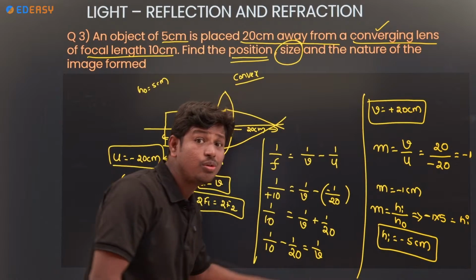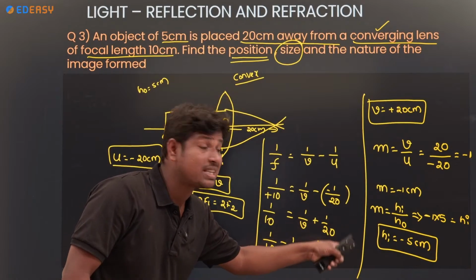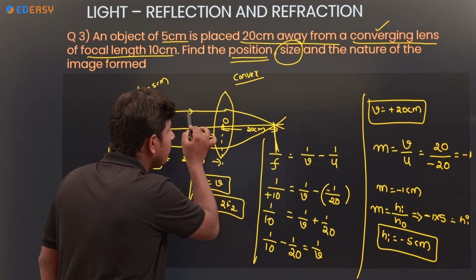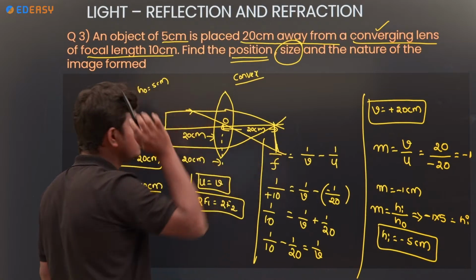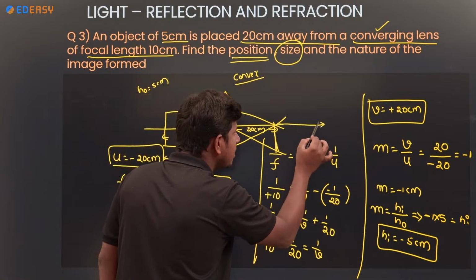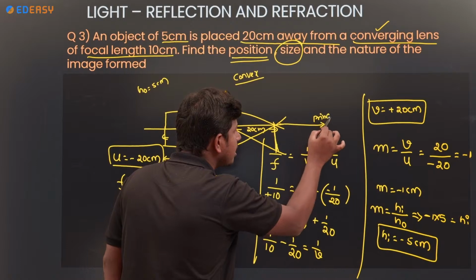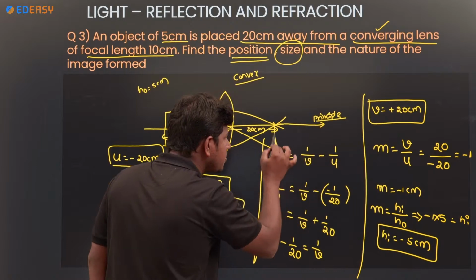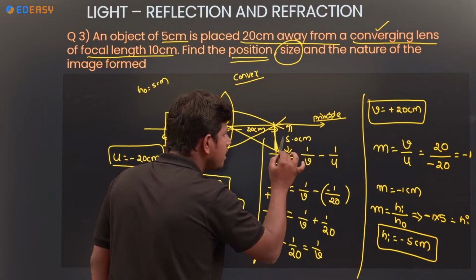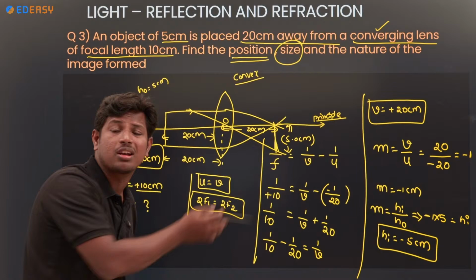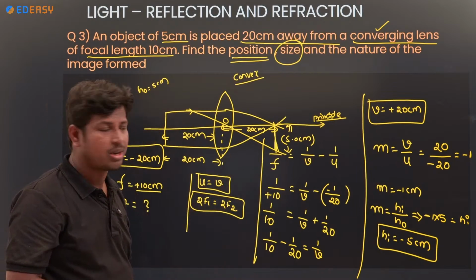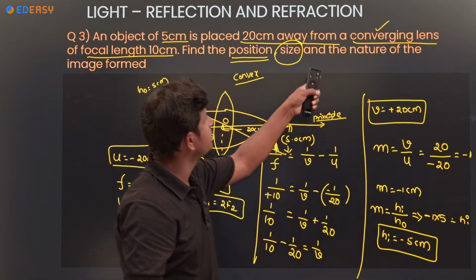Minus means inverted image, below the principal axis. This is the principal axis. So below the principal axis, 5 centimeter height, minus 5 centimeter.